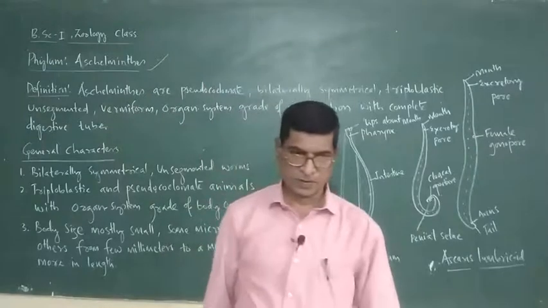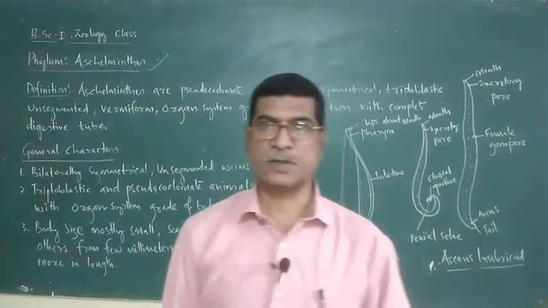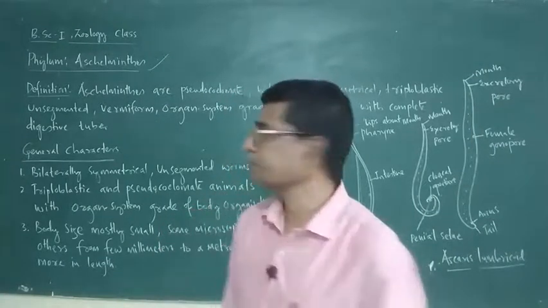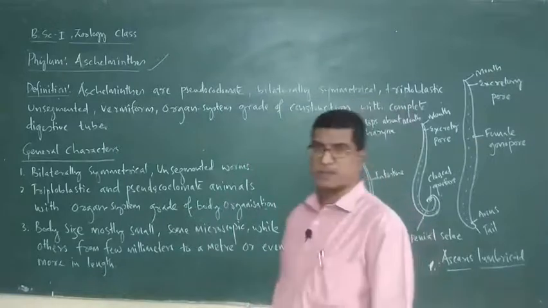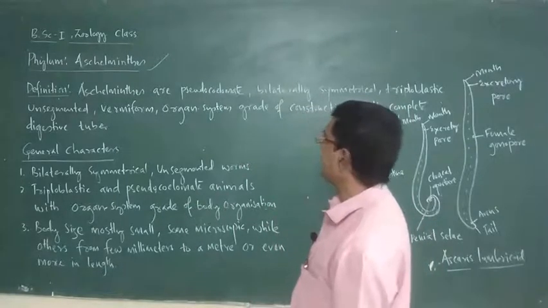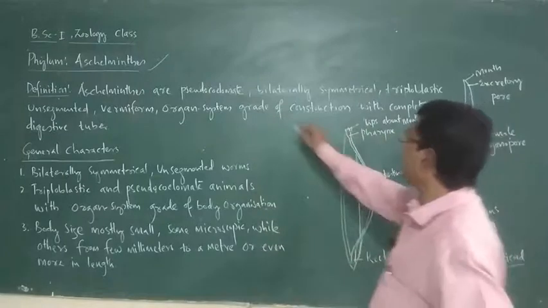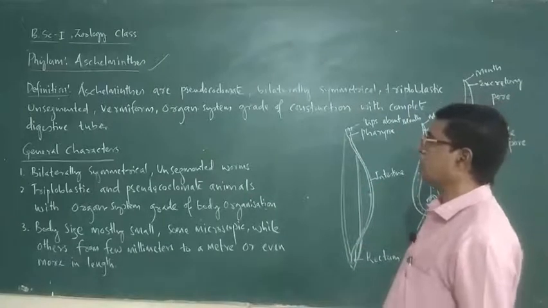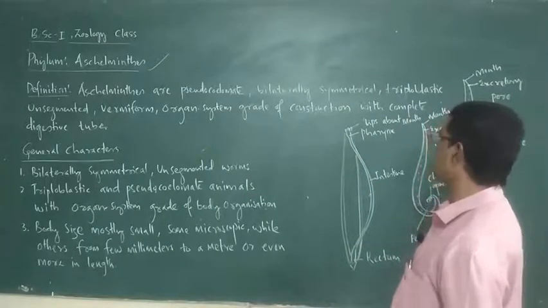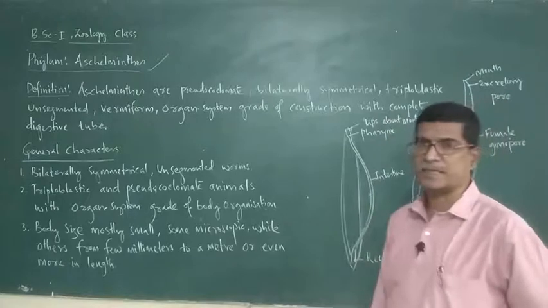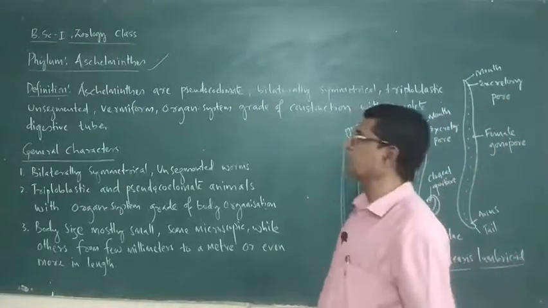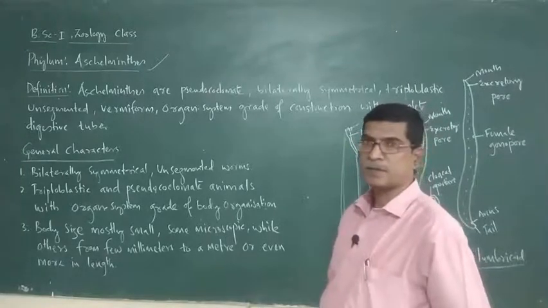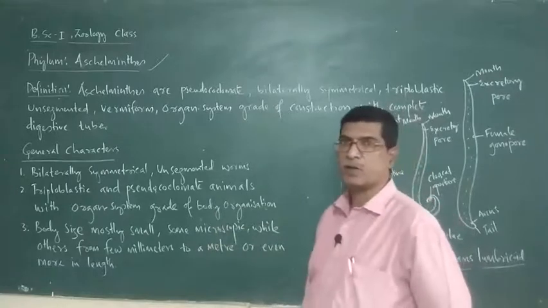Aschelminthes is the next phylum that comes under invertebrates, invertebrate animals. So, definition of Aschelminthes. Aschelminthes are pseudocoelomate, bilaterally symmetrical, triploblastic, unsegmented, vermiform, organ system grade of construction with complete digestive tube. So let us discuss the meanings of different terminologies.